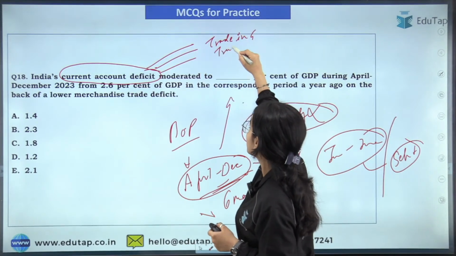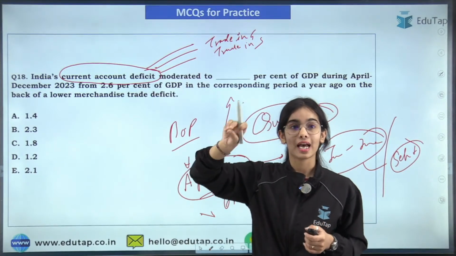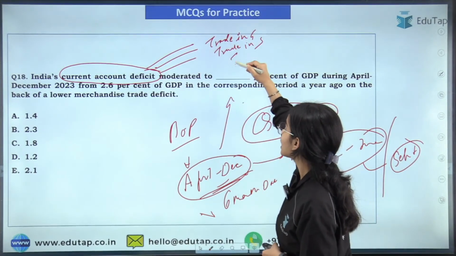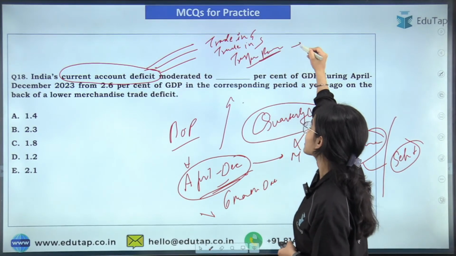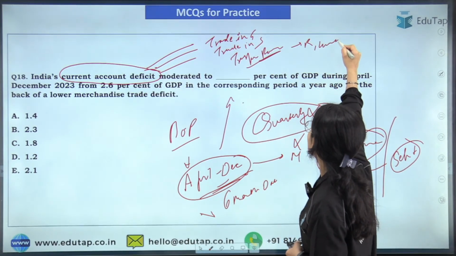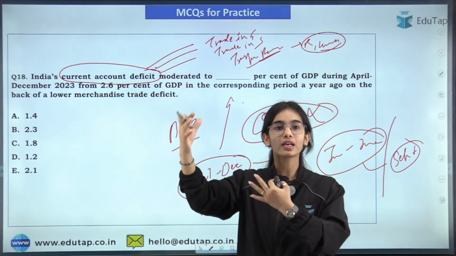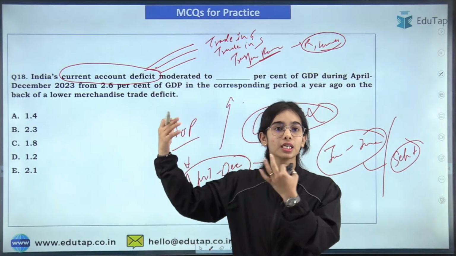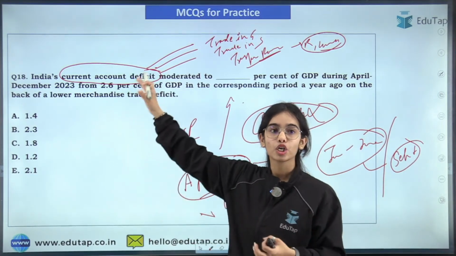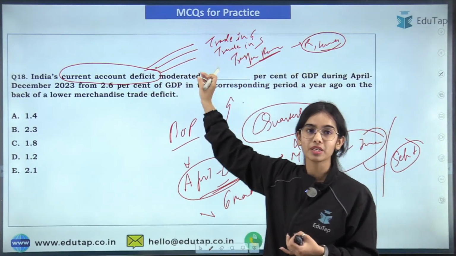There is the trade in services, that is included in the current account, as well as the transfer payments, that is the remittances and the grants. So balance of payment means how much we are interacting, how many economic transactions are happening with the other countries, with the rest of the world. Okay, so current account includes the trade in services, the trade in goods, and the transfer payments with the rest of the world.